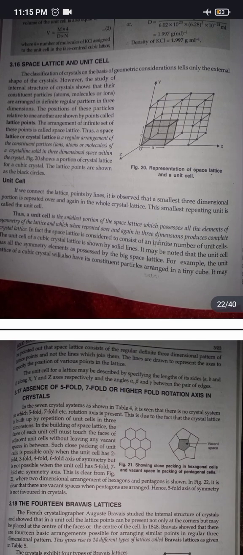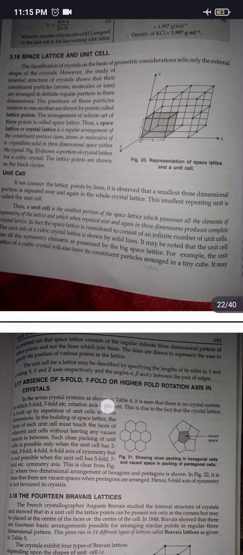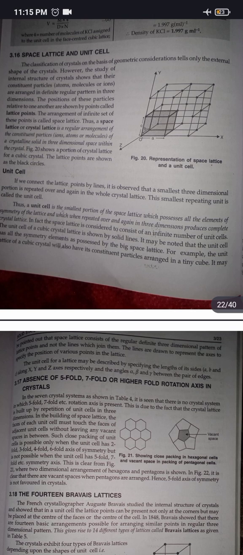Absence of 5-fold, 7-fold or higher fold rotation axis in crystals. In the 7 crystal systems as shown in table 4, it is seen that there is no crystal system in which 5-fold, 7-fold etc. rotation axis is present. This is due to the fact that the crystal lattice is built up by repetition of unit cells in 3 dimensions. In the building of space lattice, the faces of each unit cell must touch the faces of adjacent unit cells without leaving any vacant spaces in between.